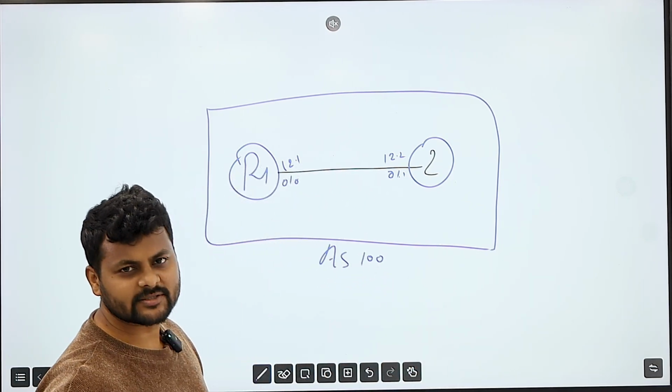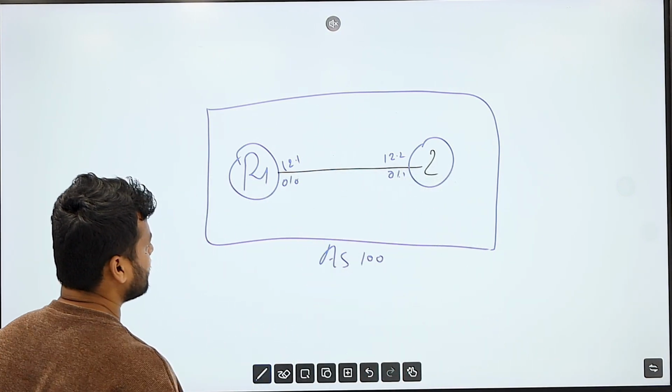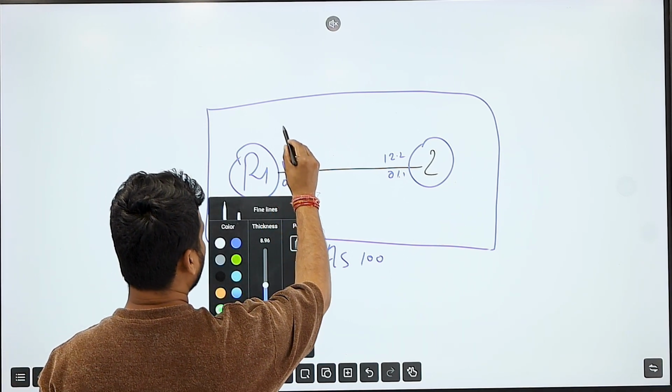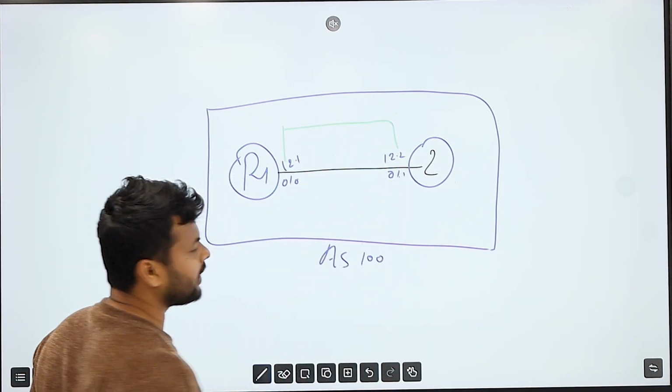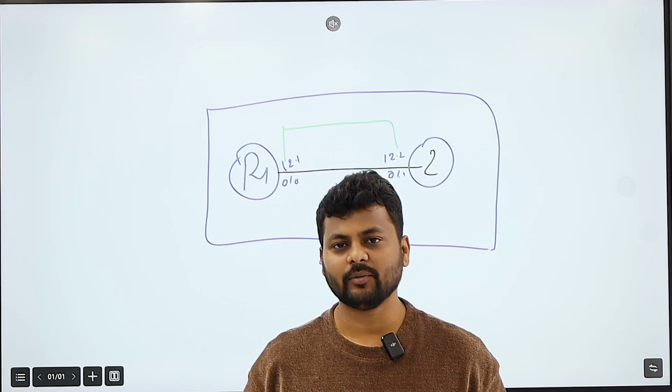Now, do not worry about what the AS number is. We'll make a separate video on the AS number. So assume they belong to the same AS number. In that case, what happens? If 12.1 forms a neighborship with 12.2, this is called an iBGP direct neighborship.